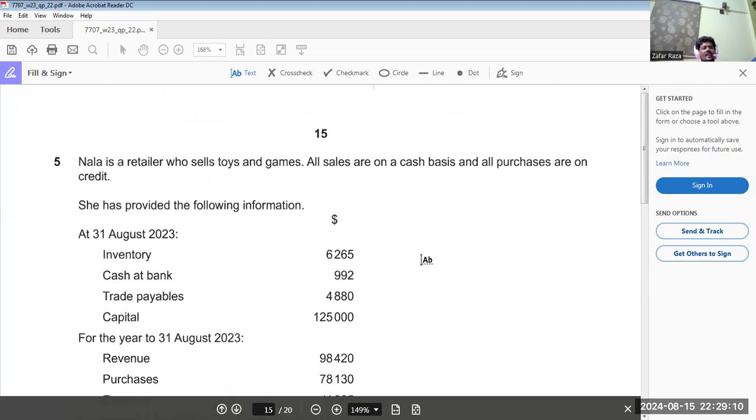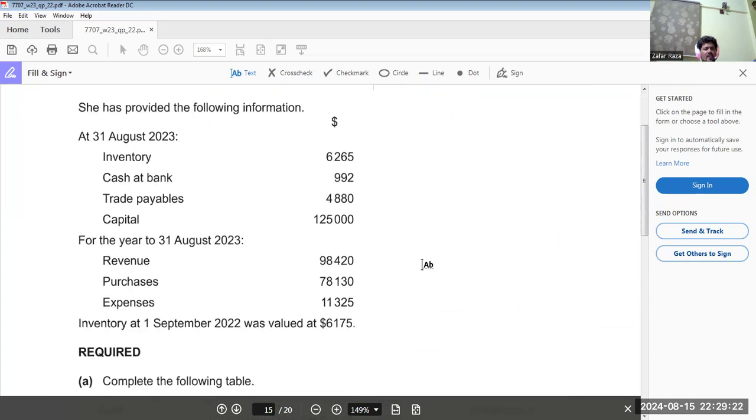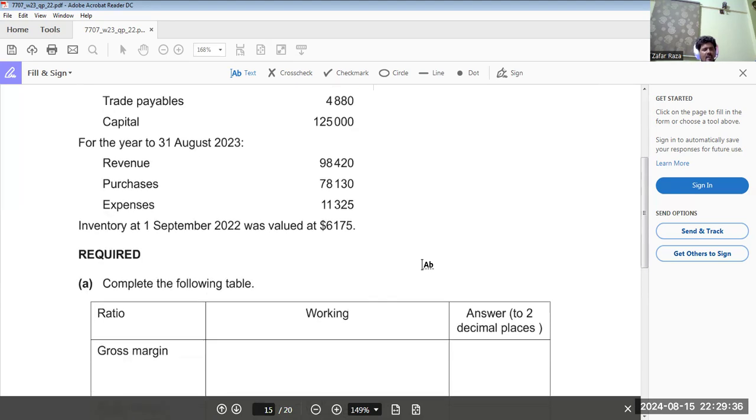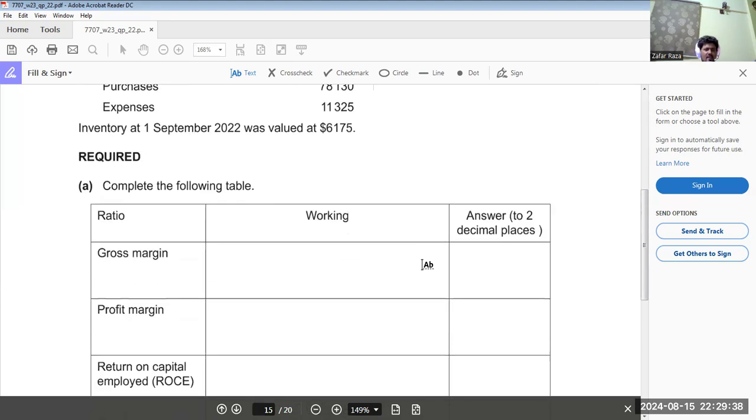Okay. Now she is a retailer who sells toys and games. All sales are on a cash basis, all purchases are on credit. She has provided the following information. At 31st August 2023: inventory, cash at bank, trade payables, capital. For the year ended 31st August 2023: revenues, purchases, expenses; inventory on 1st September 2022 is given. Compute the following. Gross margin.